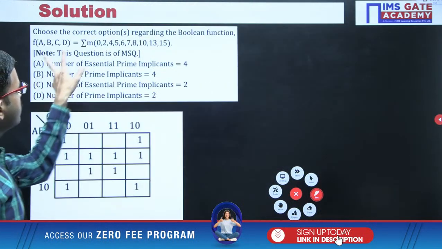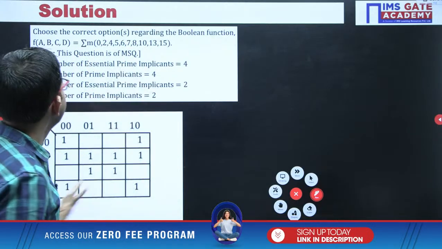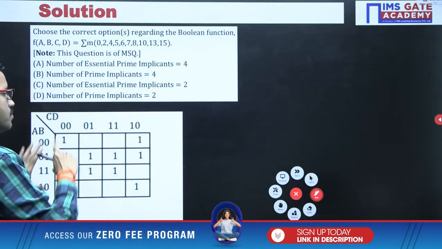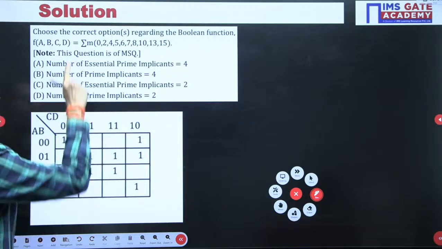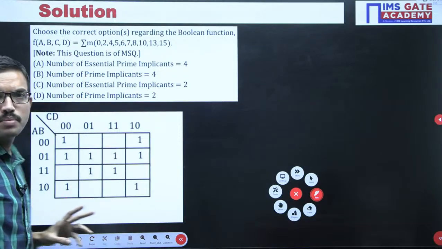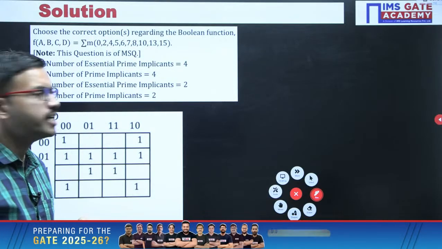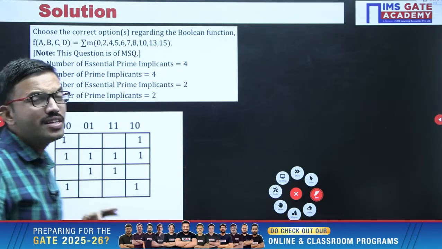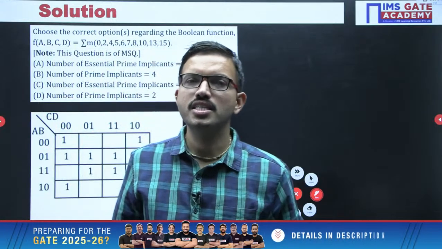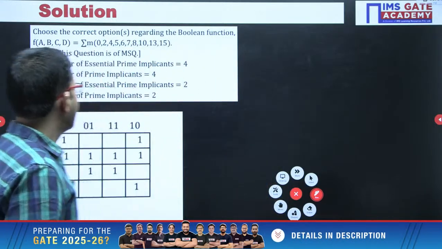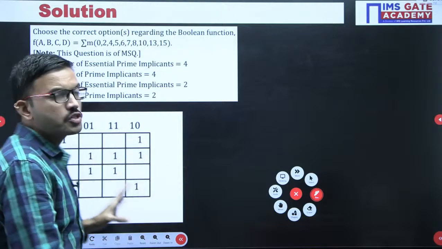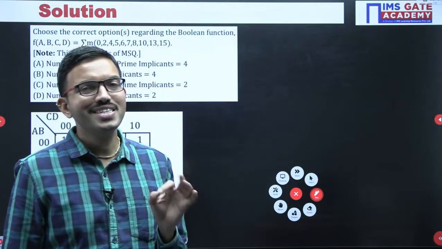So whatever function you are having here, it is a function of 4 variables. You consider a 4 variable K-map and place the ones in the respective minterm positions. I hope all of you got the same K-map for this particular function, right? After that, whenever the question is regarding prime implicants, essential, redundant, etc., do all the possible groupings of adjacently placed ones in decreasing powers of 2.